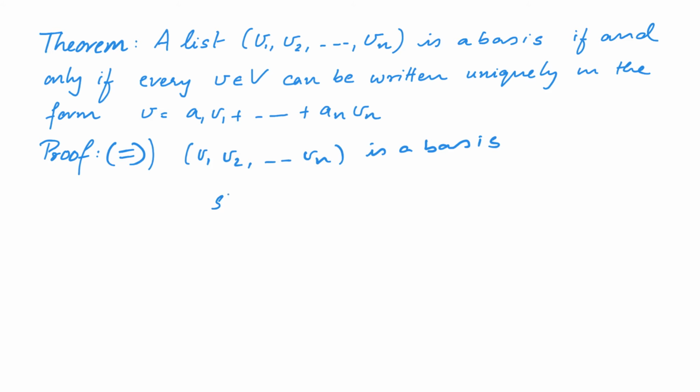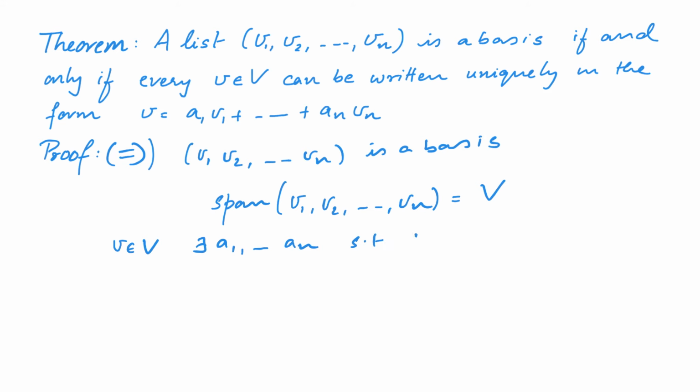If the list forms a basis, then clearly the span of v1, v2 etc. up to vn is the entire vector space V. In other words, if you take any vector v in V, there exists a1 to an such that v is equal to a1 v1 plus etc. up to an vn. The only question is, is this representation unique?